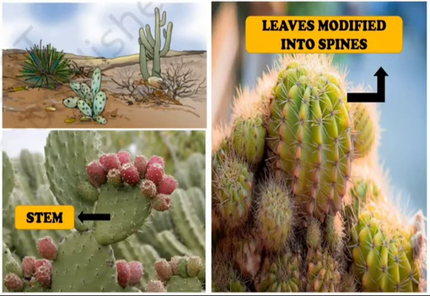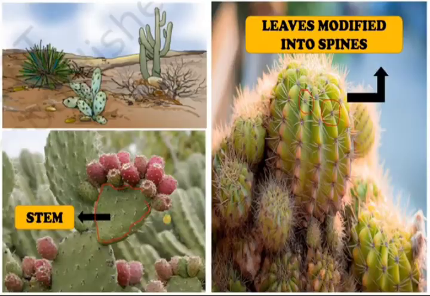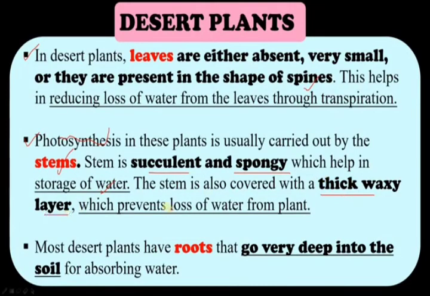Look at the cactus plant. The leaves are modified into spines. Look here, those are actually leaves modified into spines, and this is the stem, the green color part. It is succulent and spongy, which helps in storage of water. The thick waxy layer prevents loss of water from the plant. Remember this point: it produces a thick waxy layer, and it has no leaves.